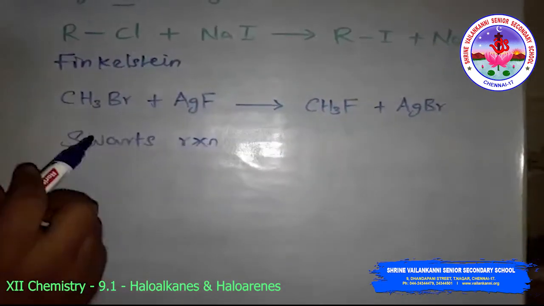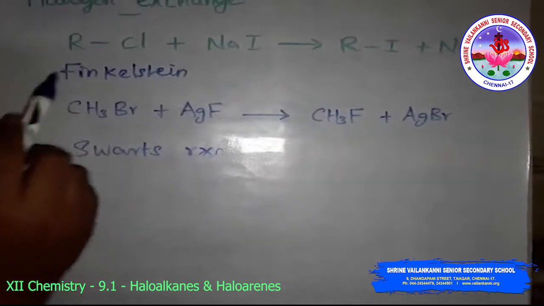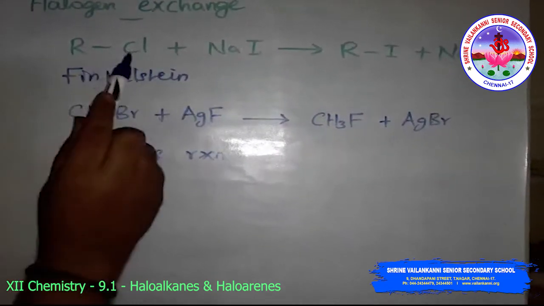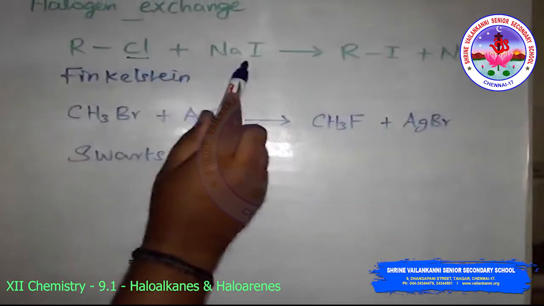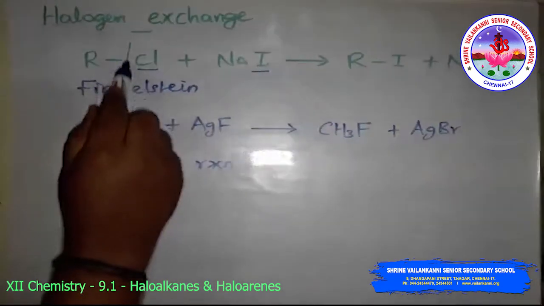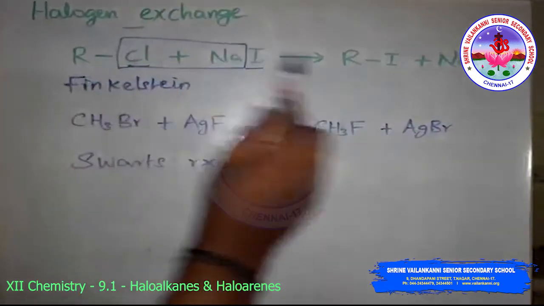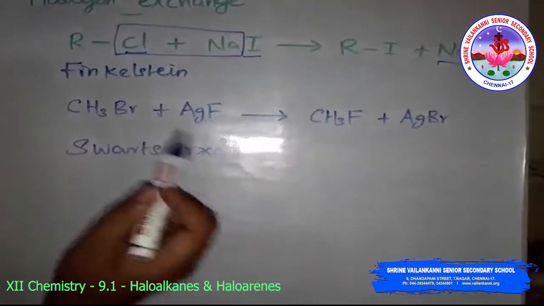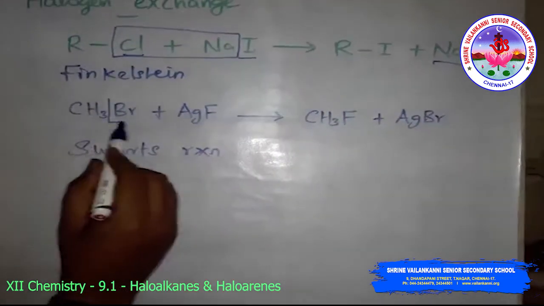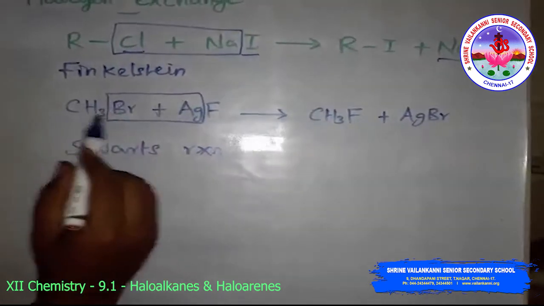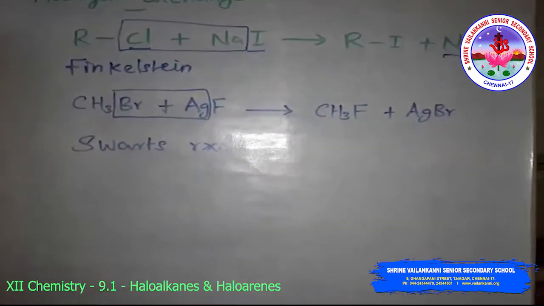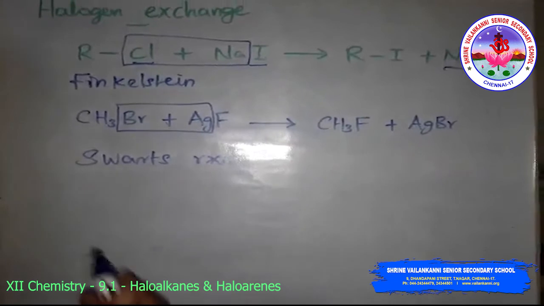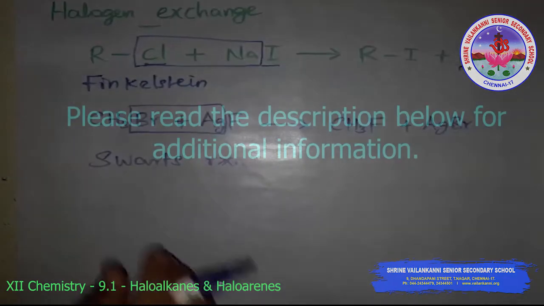So these are the named reactions. This is also called halogen exchange. Here this halogen and this halogen exchange, so this will become NaCl and RI. Here also the same, AgBr. So the halogen is exchanged. Next, the physical properties we will discuss in the next class.